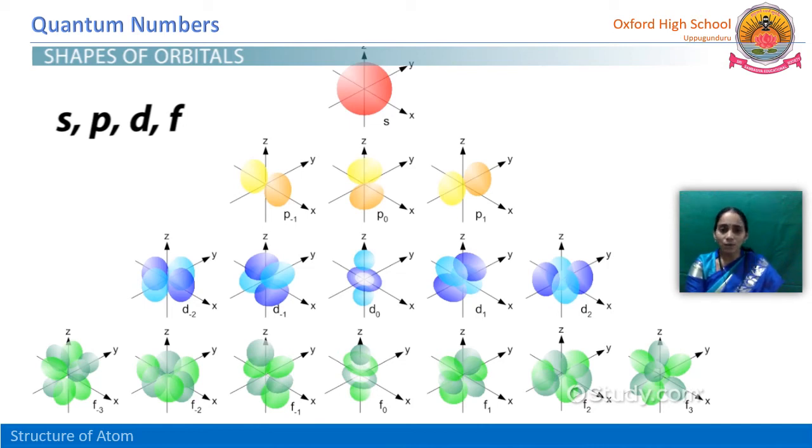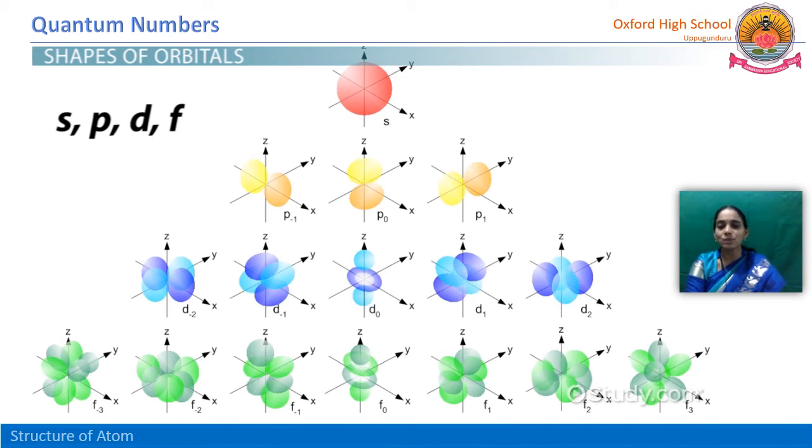Whereas L value is 2, the values start from -2. So -2, -1, 0, +1 and +2, total 5. The orientations, if we observe, for d -2 are along the x-axis and along the y-axis. For -1, see here, along the y-axis and z-axis the orientations are there. And for 0, it is completely on the z-axis.